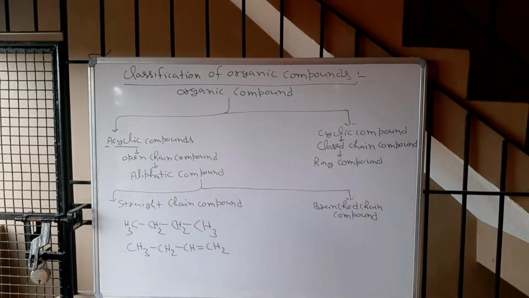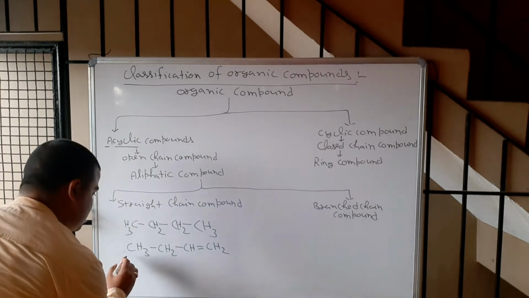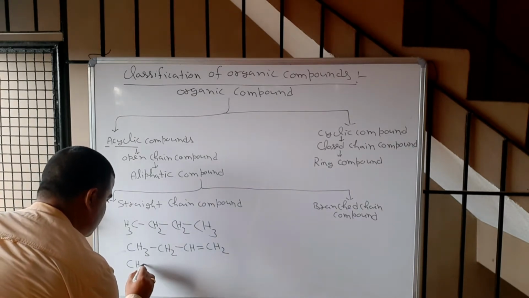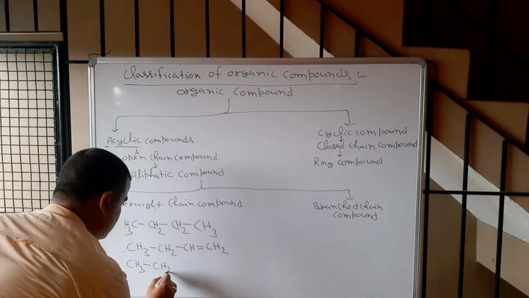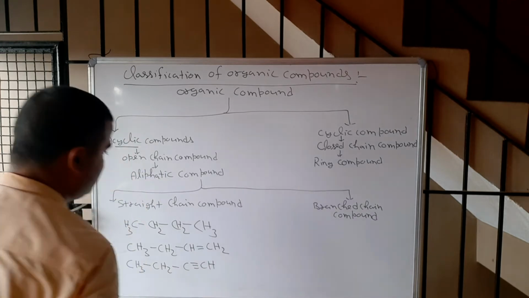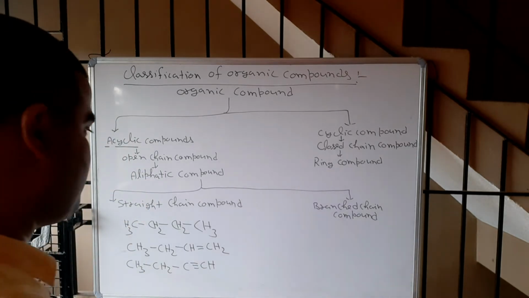This is also a straight chain compound. Next is CH3, CH2, C triple bond CH. This is also a straight chain compound.